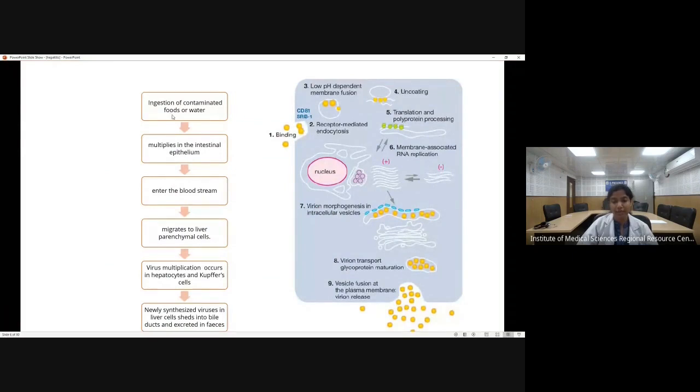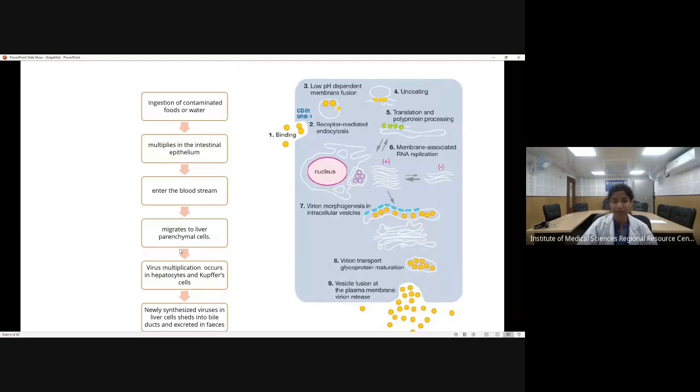Now, what is the pathogenesis? The hepatitis A virus is enterically transmitted, that is through food and waterborne infection. So once the ingestion of the contaminated food or water is there, it multiplies inside the intestinal epithelium. Then from the intestinal epithelium through the portal circulation, it enters the bloodstream and migrates to the liver parenchymal cells.